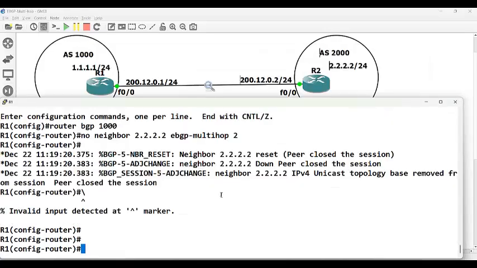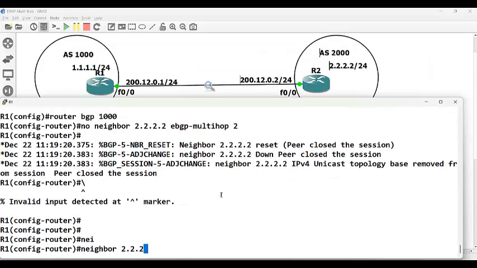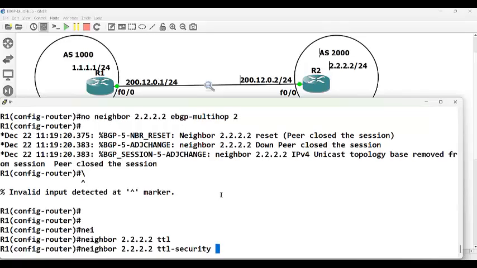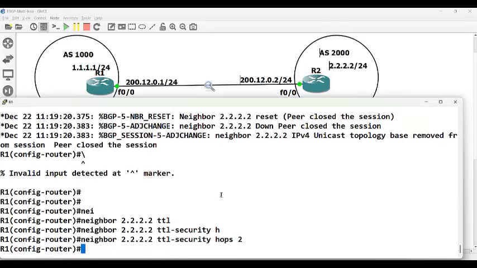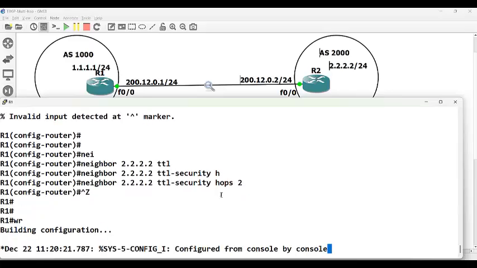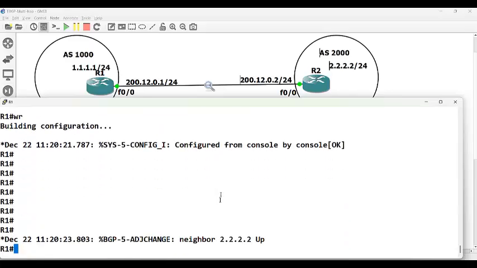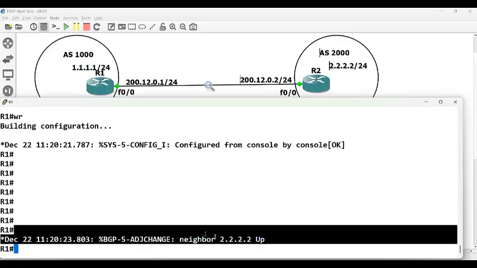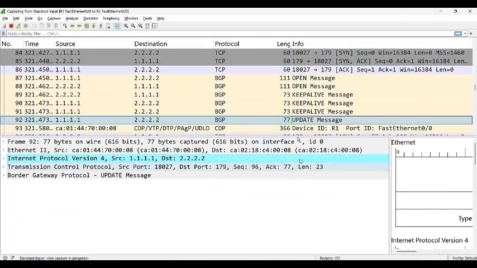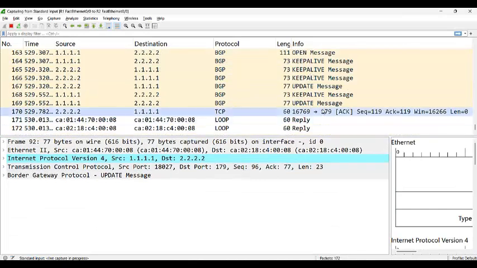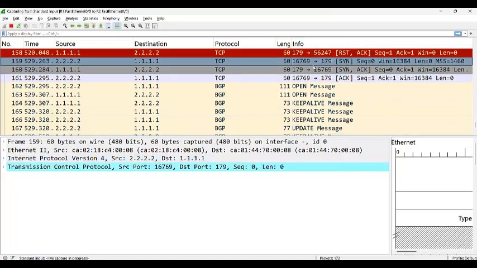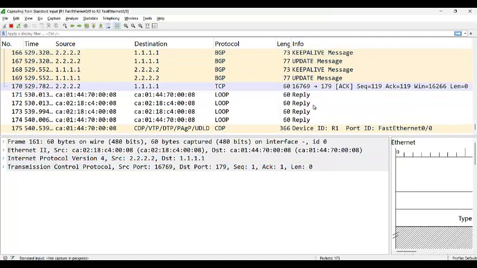Likewise, I'll go here and say neighbor 2.2.2.2 TTL security hop 2. Now the neighbor will come up. See, the neighbor has come up. On the Wireshark again, you see the three-way handshake has happened, and the open message, everything is sent.